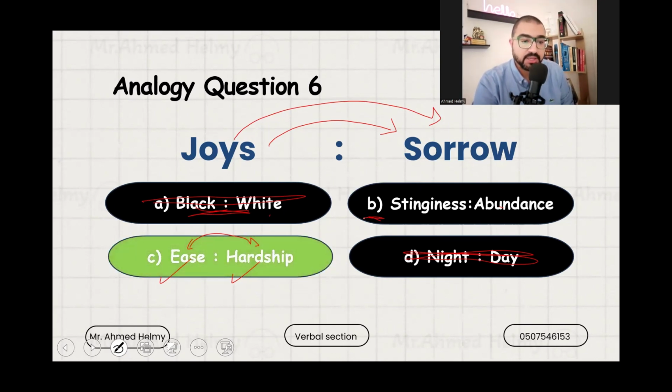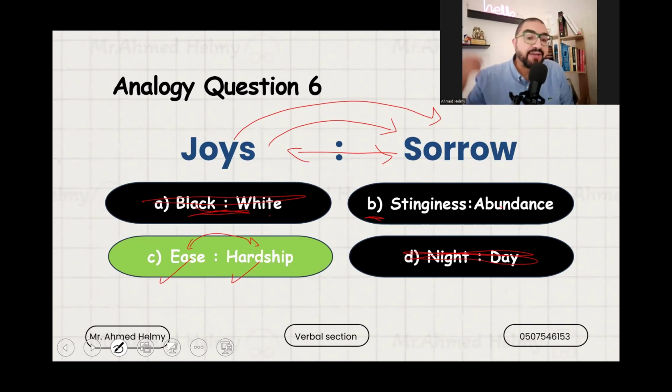It's difficult because some of the questions you might face in the analogy type might all be the same, so you have to think very carefully. Always give it a second thought, because black and white is antonyms, night and day are antonyms, stinginess and abundance is the same. But what's the relation between joys and sorrow beyond being antonyms?